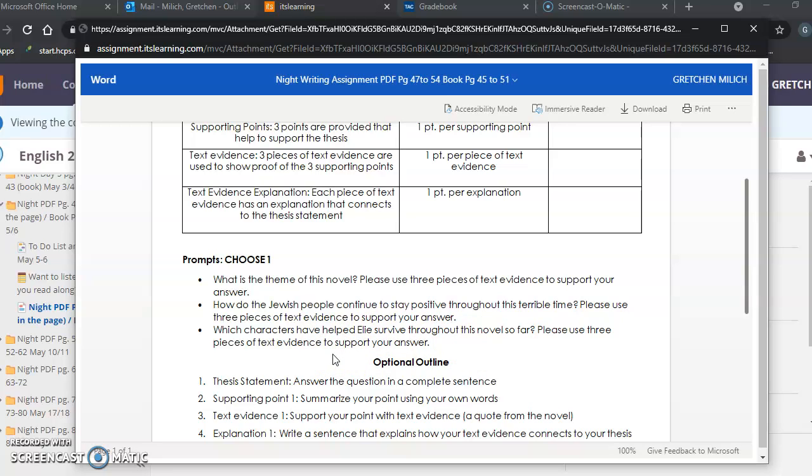Okay, if I'm feeling not super confident about this, I'm probably going to pick one of these 2 questions, because the 3 different things, like the 3 instances where they're either staying positive or the people that have helped him, can be separate. So I really have to look for 3 examples.